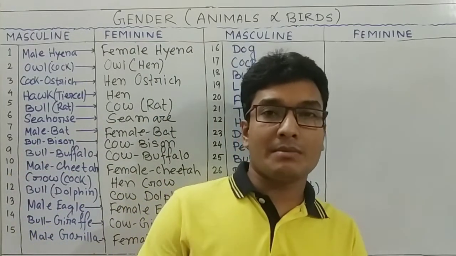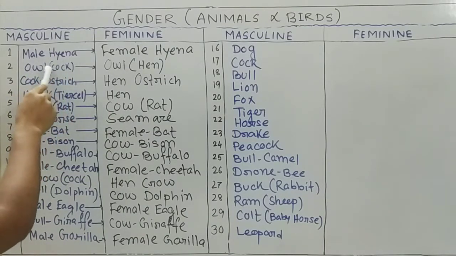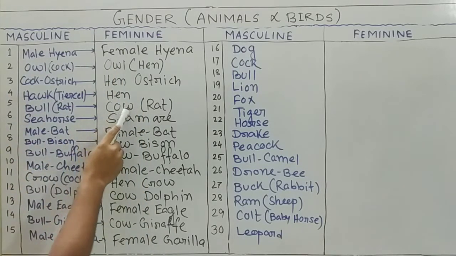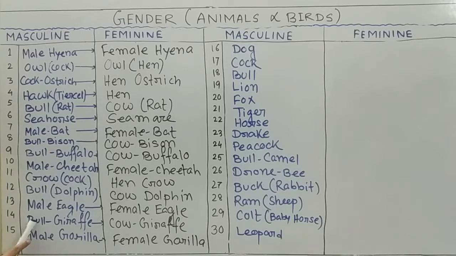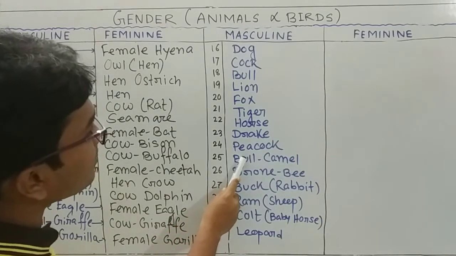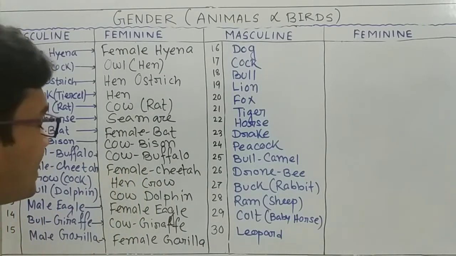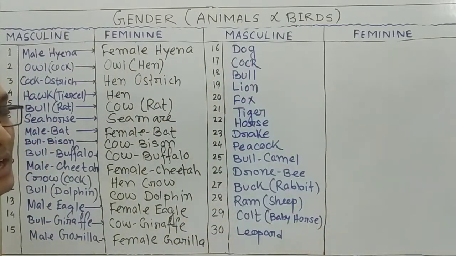Students, one thing always remember, you need to check this one. All cock is always opposite hen. Then bull, it is always opposite cow. Like that, here is bull, here is bull, here is bull also. So no need to think more. Bull is always opposite, always cow in feminine. Okay, you need to remember this one.